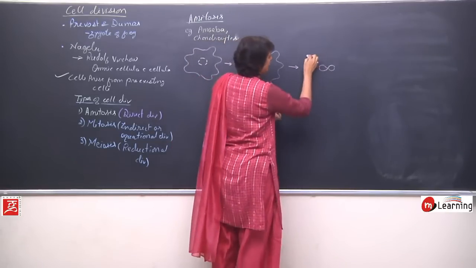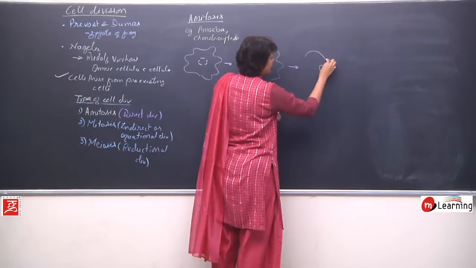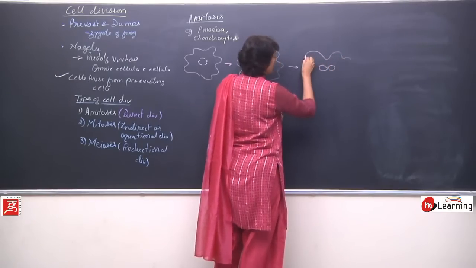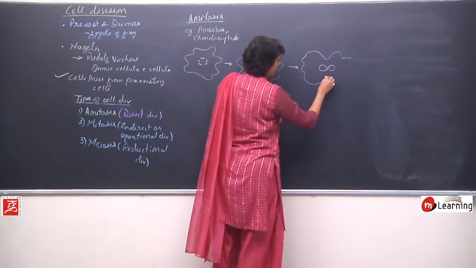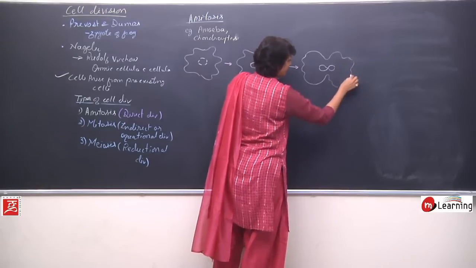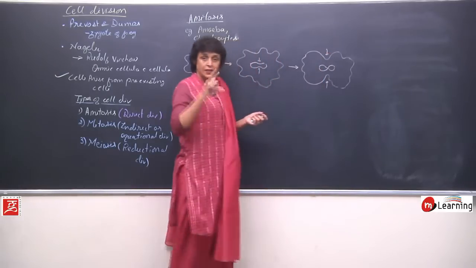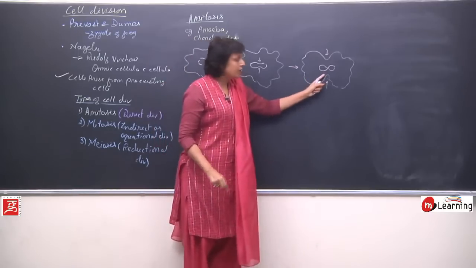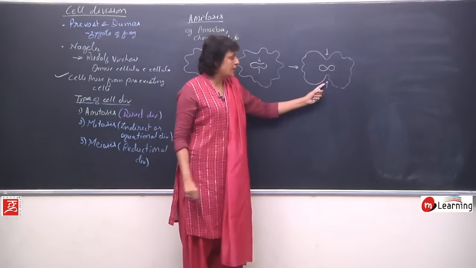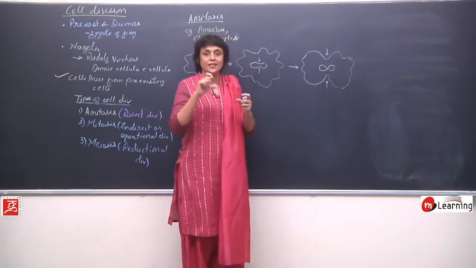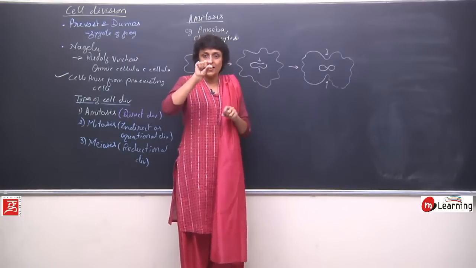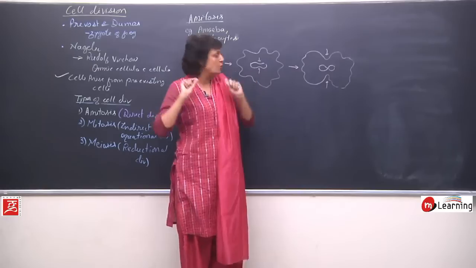And at the same time we also start seeing the cytoplasmic constriction. From here the cytoplasm also deepens, it goes inner, and the point is the same for the nucleus as well as for the cytoplasm. So basically it is pinching. You press it from the middle and then it breaks into two parts.